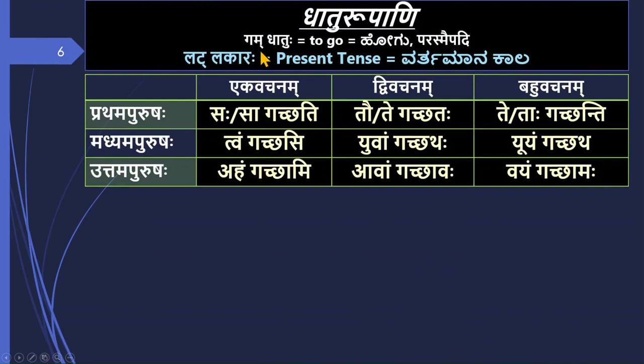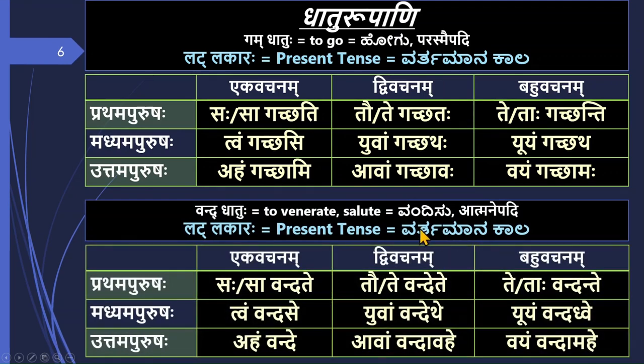I show you two more examples. For the gam dhatu, which is again a parasmaipadi, which is gacchati, gacchataha, gacchanti, gacchasi, gacchatha, gacchatha, gacchami, gacchavaha, gacchamaha. And I show you an atmanepadi form also, which is the vand dhatu, to venerate, to salute. Vandate, vandete, vandante, vandase, vandethe, vandadhve, vande, vandavahe, vandamahe. Again I have shown you the saha, tau, te, etc. also in these simple sentences.